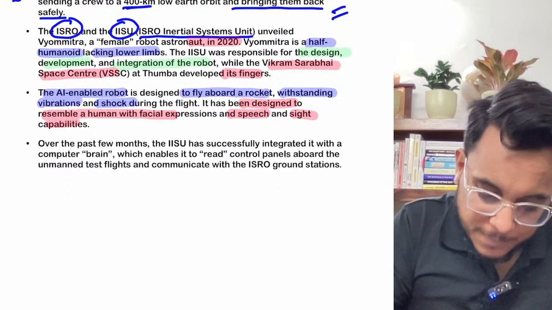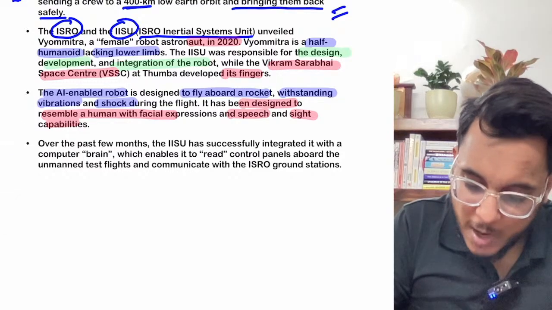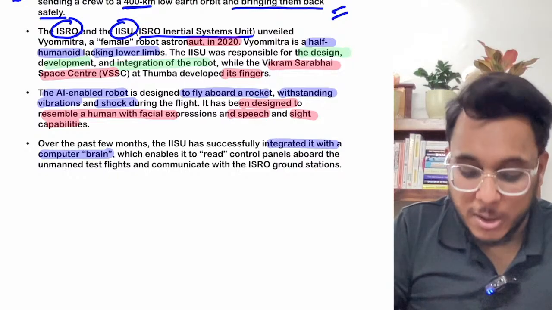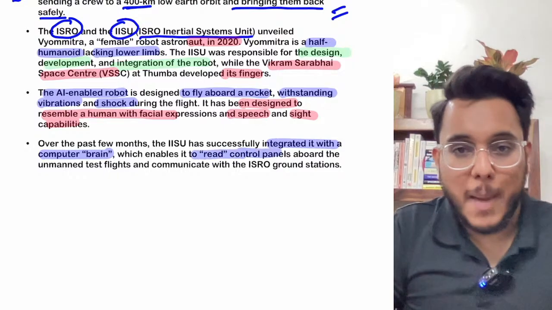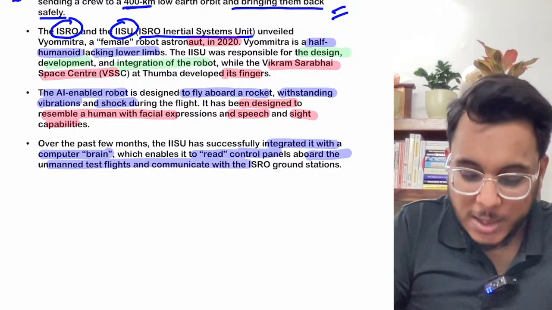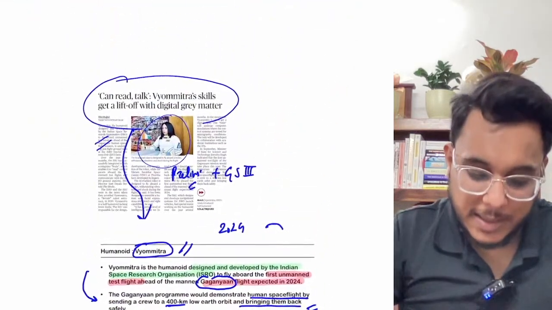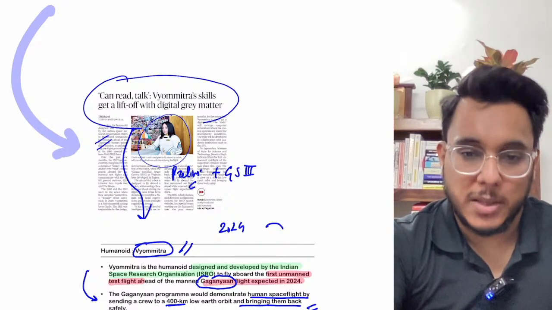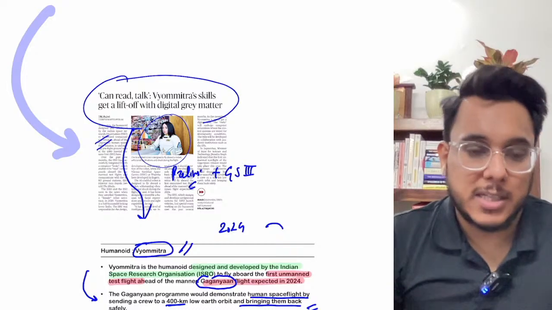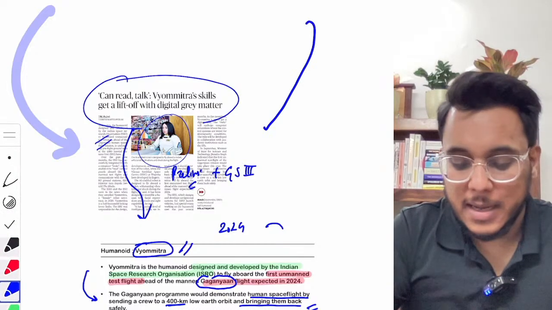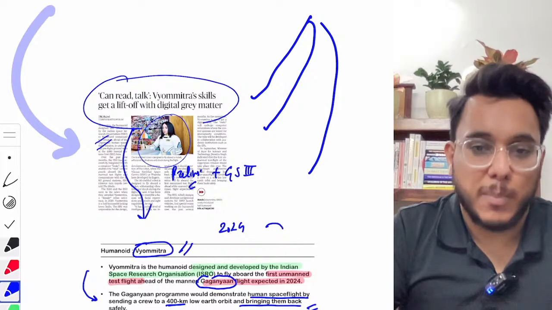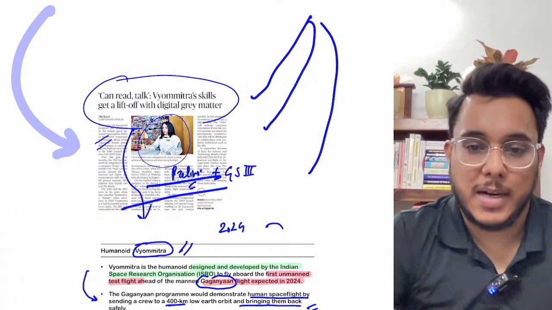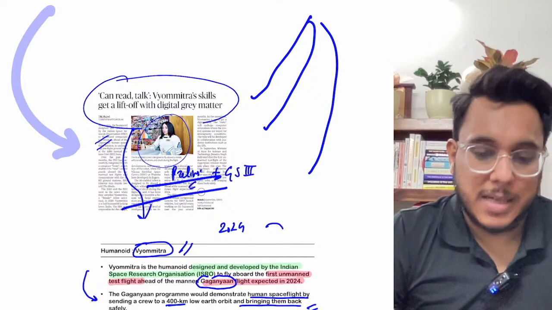Then, in the past few months, the IISU has integrated it with a new enhanced computer brain, by which it got the capability to read the control panels. It can also carry out communication with the ground station. So, more enhanced capabilities are now being given to Vyom Mitra. So guys, this is all the detail that you need to keep in your mind, and for the prelims examination, this can be important and can be asked. So that is all guys about this article, and now we'll move to the next article.